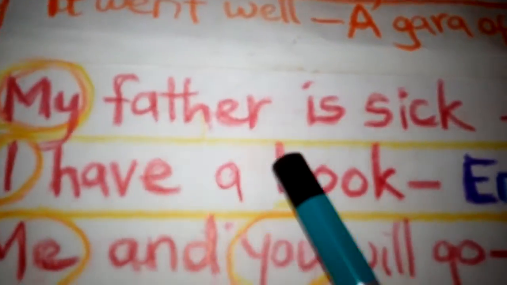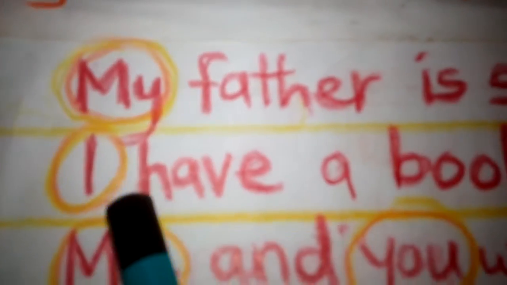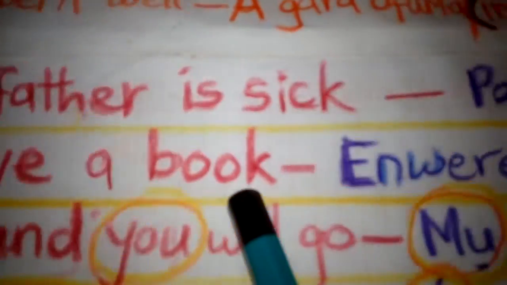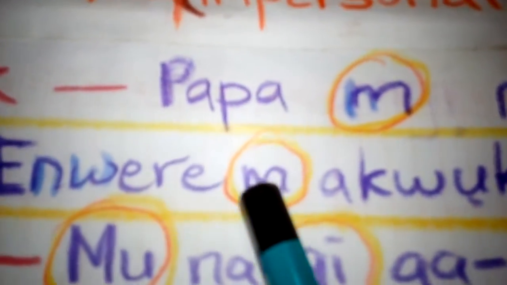My is a singular pronoun, and me is my in Igbo language. I is a singular pronoun here, one person, and in Igbo it means me also.